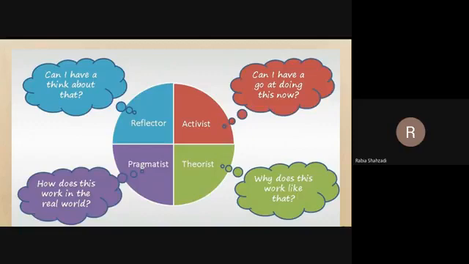So we were talking about these learning styles, and now how can we link them with Kolb's experiential learning model? If you remember Kolb's experiential learning model, there were four major steps. First was the concrete experience. Then there was the reflective observation. Then there was the abstract conceptualization, and then comes the active experimentation. If you try to connect these, first come the activists.